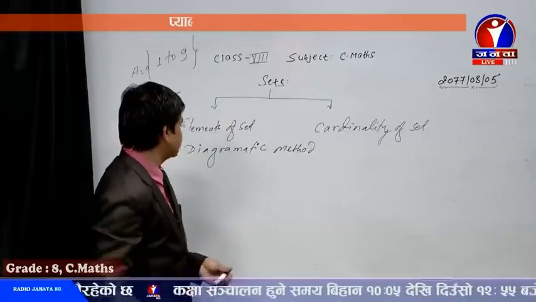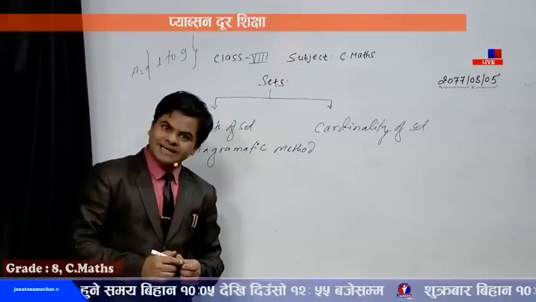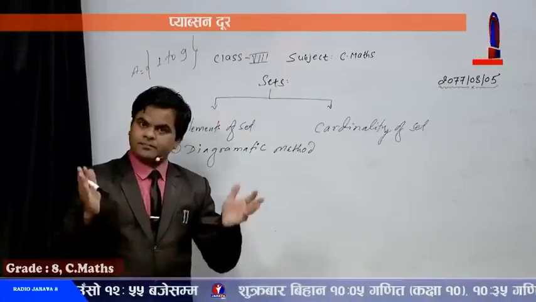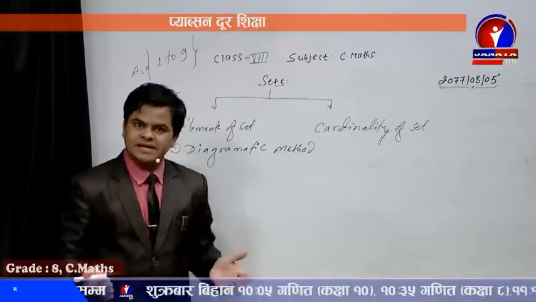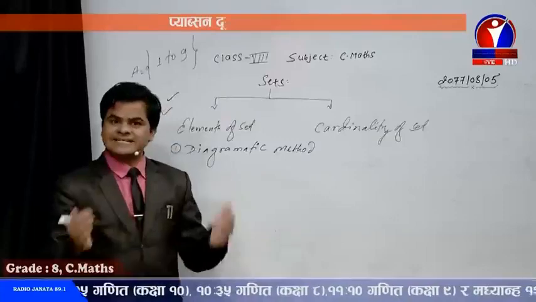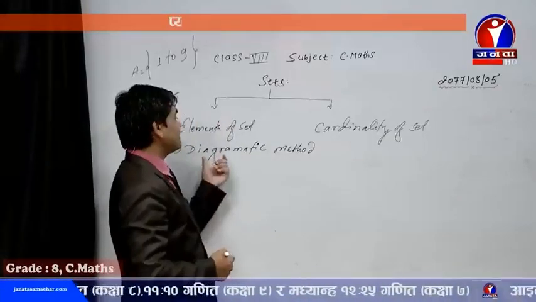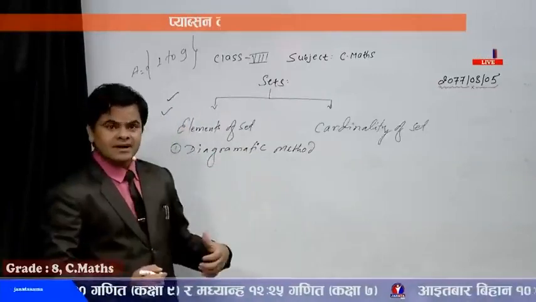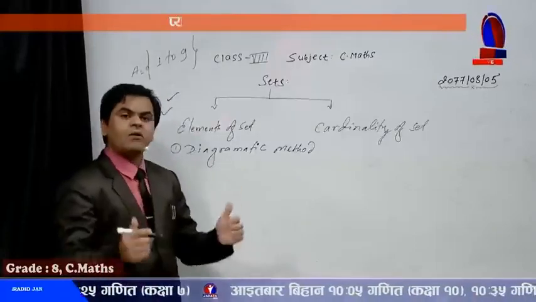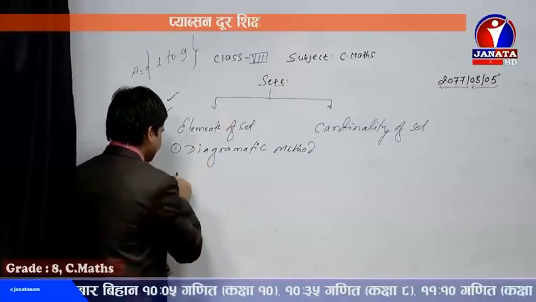There are so many diagrams that we use in mathematics, not only the Venn diagram. Others are bar diagram, pie chart, histogram, and so on. In case of set, we just use the Venn diagram. So the diagrammatic method of representing a set refers to preparing a Venn diagram and keeping all the information in that Venn diagram.